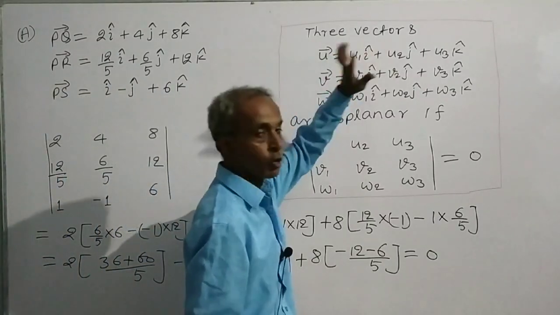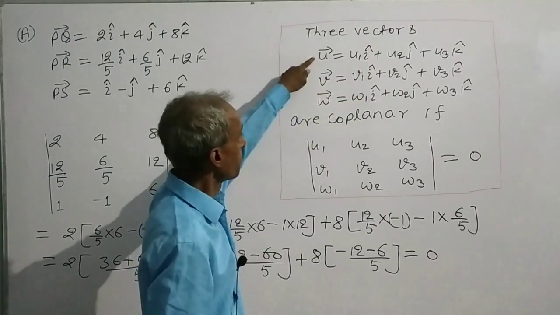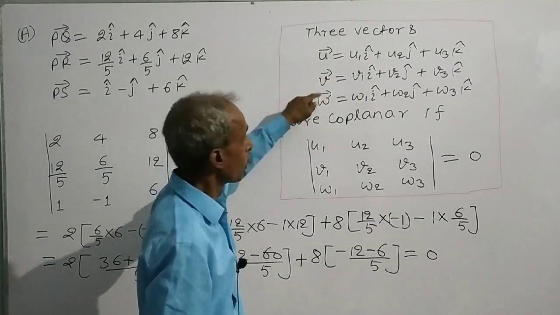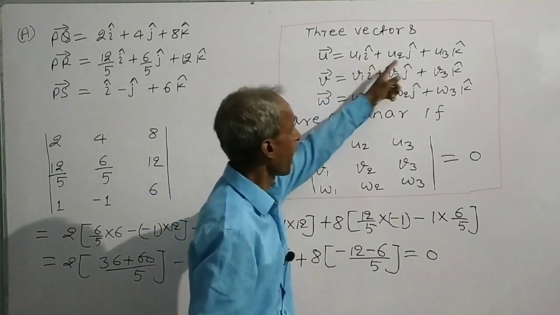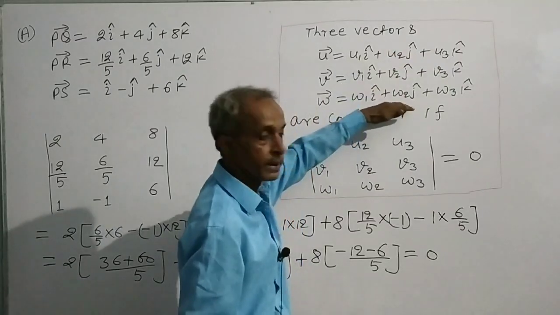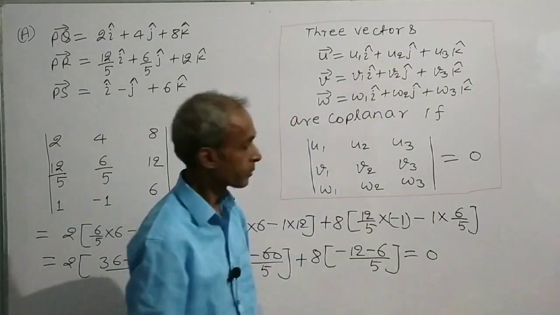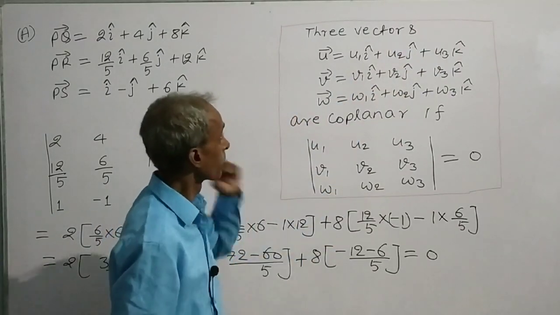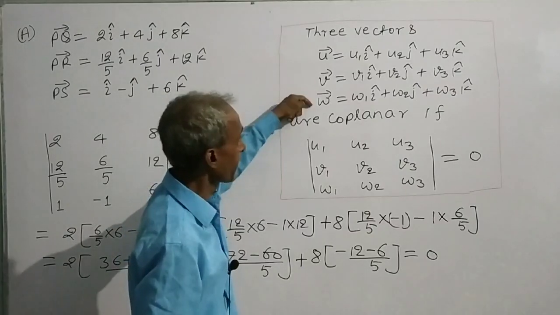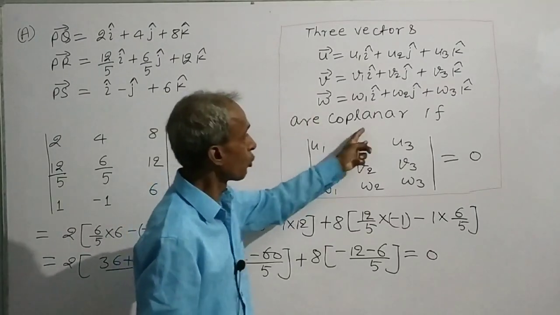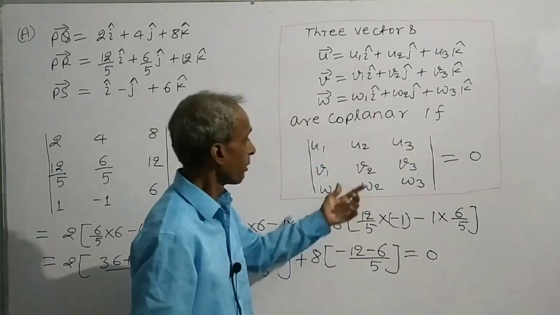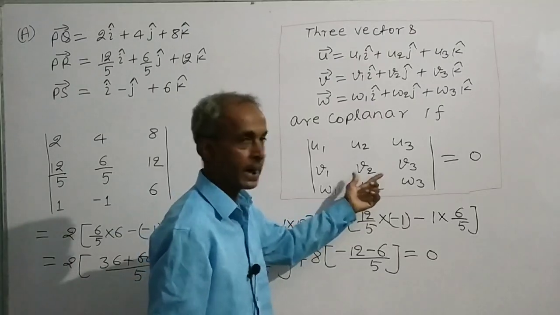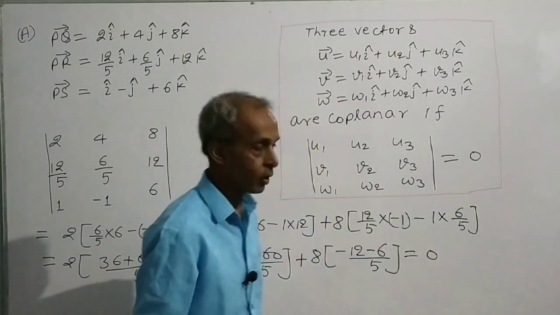This is the formula: if 3 vectors U, V, W in terms of i, j, k are like this, then these 3 vectors will be coplanar if the value of this determinant is equal to 0.